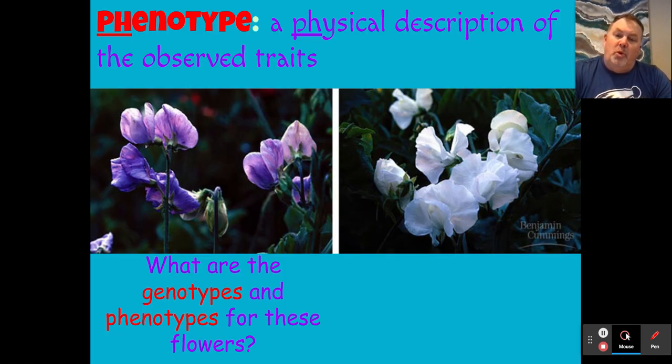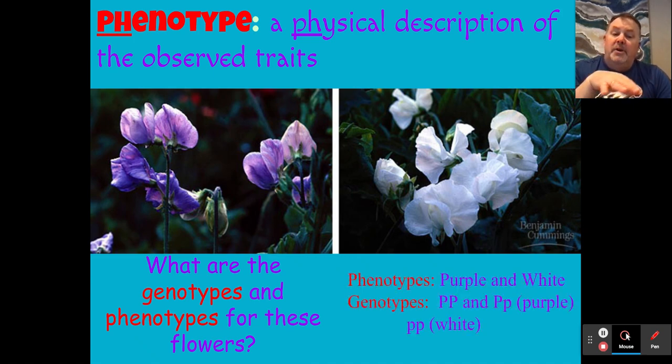So phenotypes, once again, are the physical description of the traits like Mendel observed, purple and white. If we're looking at the genotypes and phenotypes for these flowers, the phenotypes are going to be the colors, the purples and the whites. And the genotypes, well, we have to know which one is dominant. In our earlier discussions, it was shown that purple was dominant. So if you have a big P, which is the letter I chose, that would be a dominant homozygous. The opposite of that would be a homozygous white. In other words, we would abbreviate the genotype as little p.